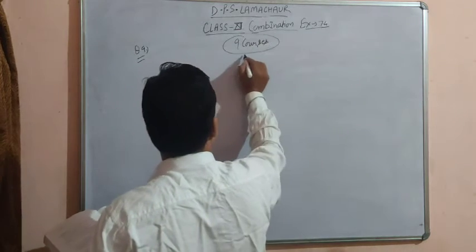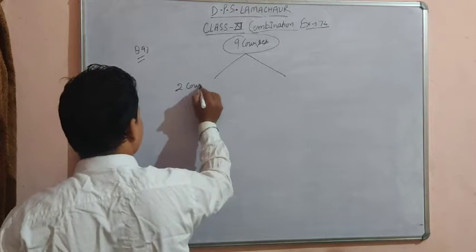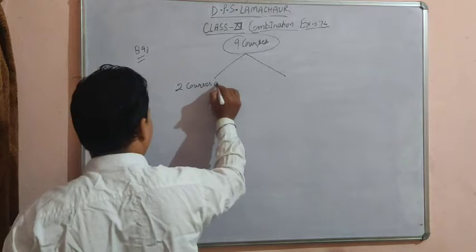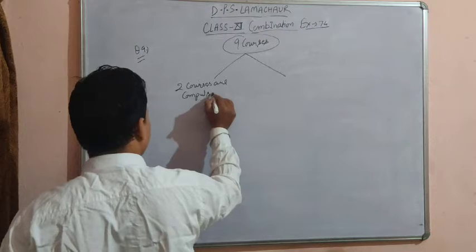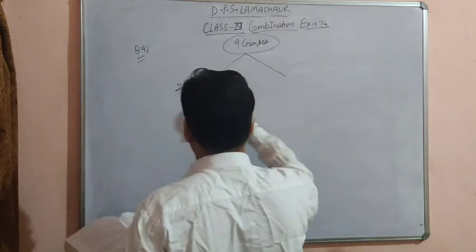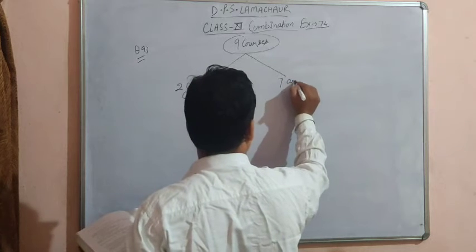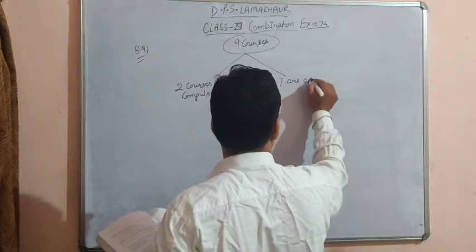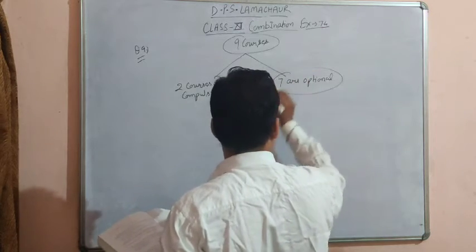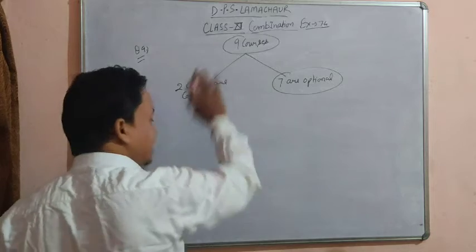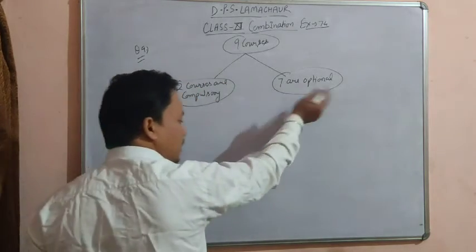Out of 9 courses there are 2 conditions. Two courses are compulsory. So how many are non-compulsory? 7 are optional. If 2 are compulsory then 7 are optional. In total 7 plus 2, 9 courses are available and 2 courses are compulsory, so 7 are optional.